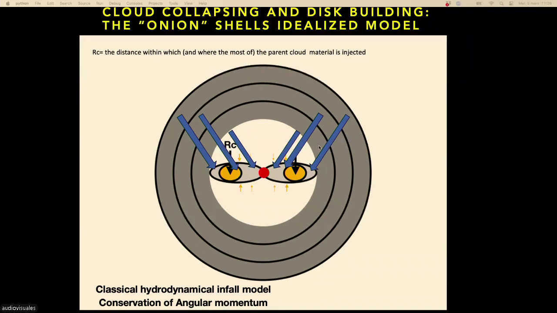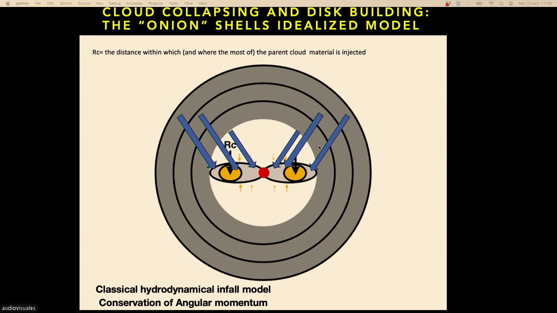But the thing is that by conservation of angular momentum, you cannot put the interstellar material everywhere you want in the disk, because you must conserve angular momentum. So now, by simple geometrical consideration, let's imagine you have a molecular cloud that is like a sphere that is rotating, that is collapsing, okay? Of course, let's imagine it has the shape of an onion, with multiple layers. The inner layers have less angular momentum. So less angular momentum means that they will fall close to the star. But the outer layers that have a larger radius, when they fall, intrinsically have a larger angular momentum, because I remind you that the angular momentum goes like r squared, okay?